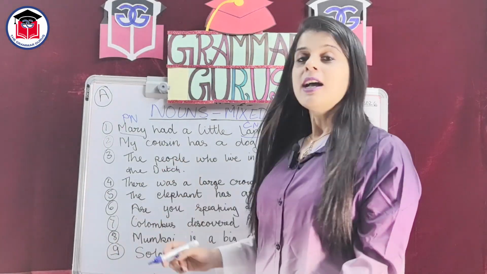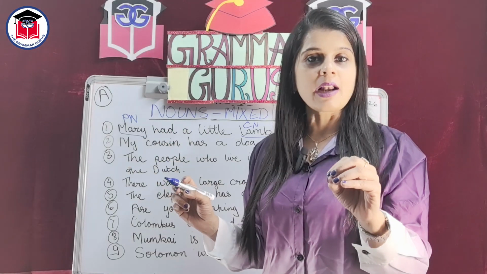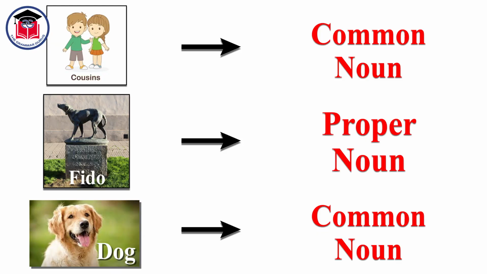Now you see, start emphasizing on each word and ask yourself, is it a name? Cousin. It is a name of a person. But there are many cousins in the world. Hence, it is a general name. Thus, cousin will be a common noun. Has a dog. Again, dog is a name. There are many dogs in the world. Thus, dog is a common noun.